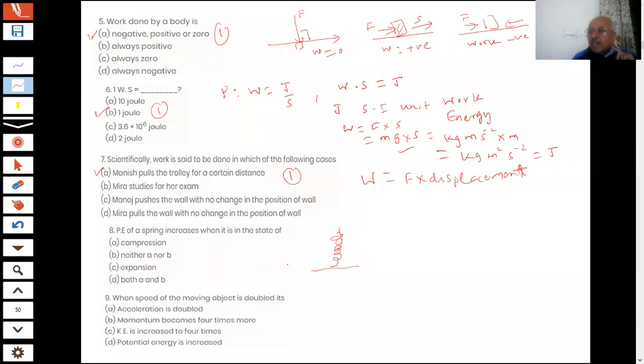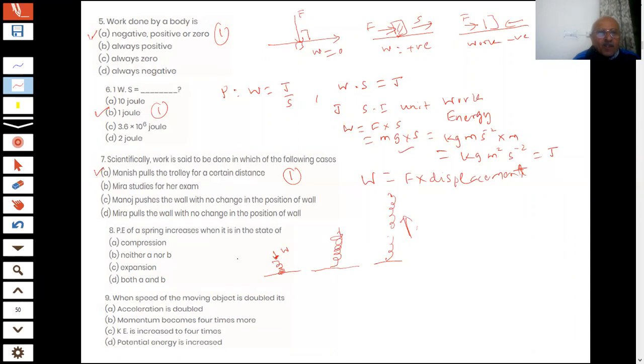There will be a potential energy stored due to the change in position of the body. So I have compressed it. I have done some work for that, student. Work is done to compress it. And similarly, if I stretch it, expand it, again you have to do work, students. Work has to be done to pull it, work has to be done to push it, compress it.